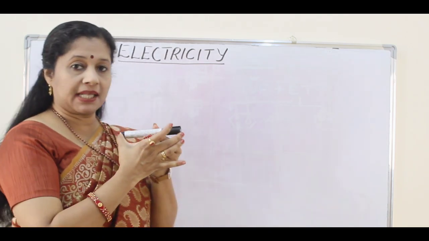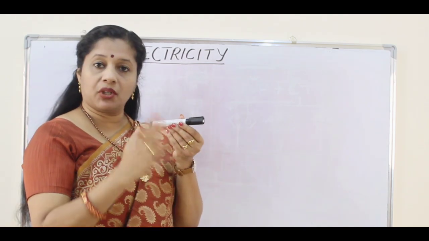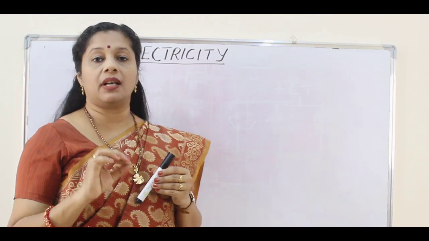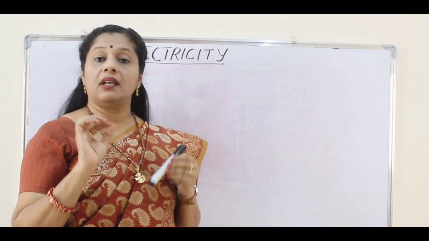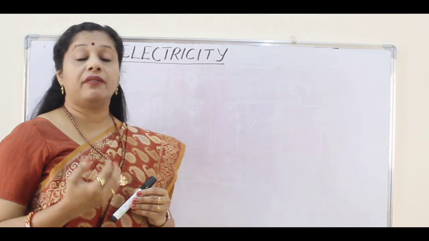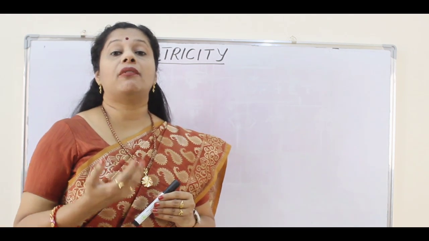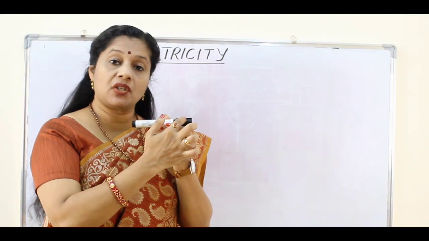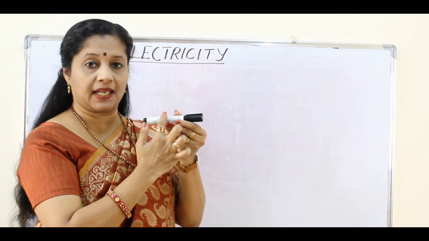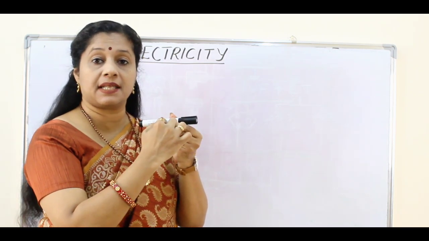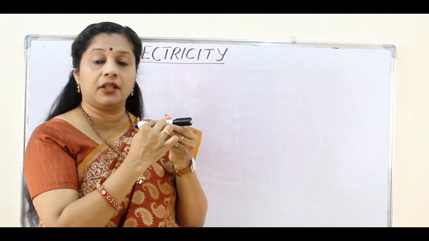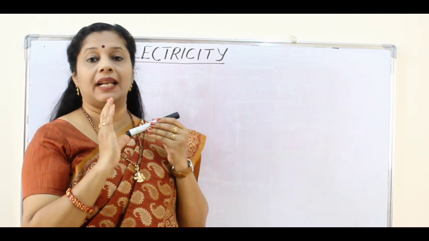Now we are not talking about a potential difference, just imagine this is a metallic wire through which electrons are flowing. That is called electric current or electricity. So electricity is referred to as the flow of electrons or the rate of flow of electric charge: the amount of charge flowing through a particular area in unit time. Maybe in this area I am seeing, how many electrons are passing, that is the charge, right? The amount of charge passing per unit time is called electric current.